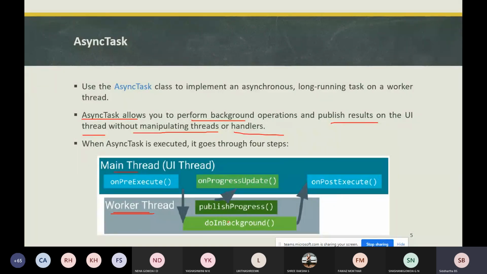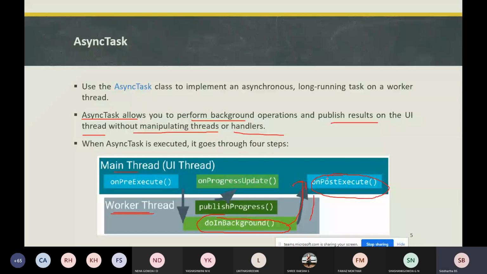Whatever data is processed in this method will be passed on to the main thread to display the data on the UI. So doInBackground performs the background computations, and the results are passed to the onPostExecute method.